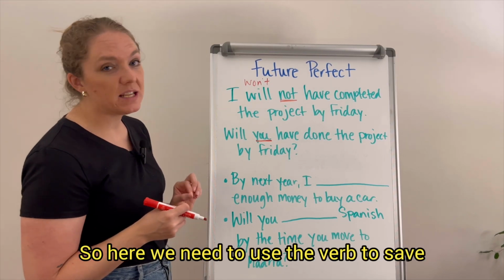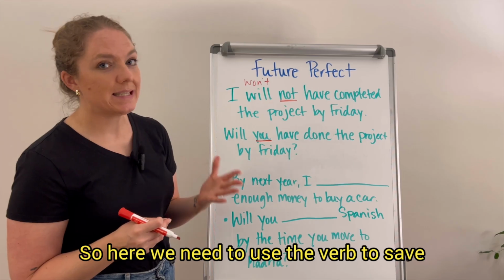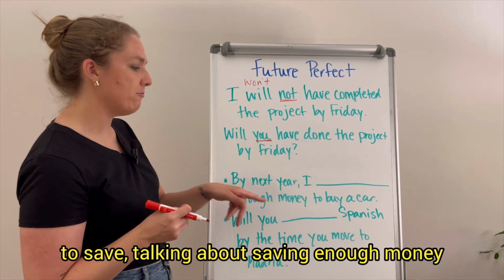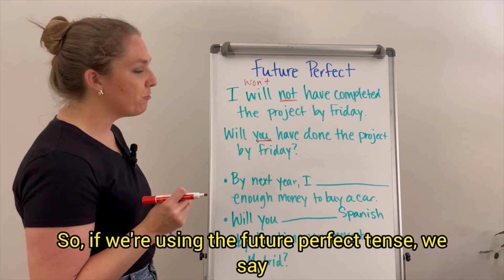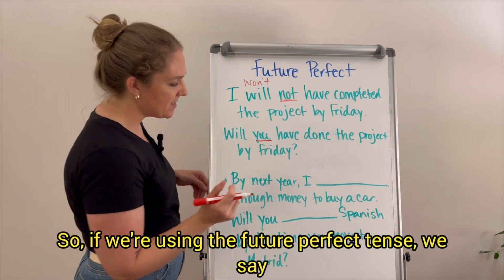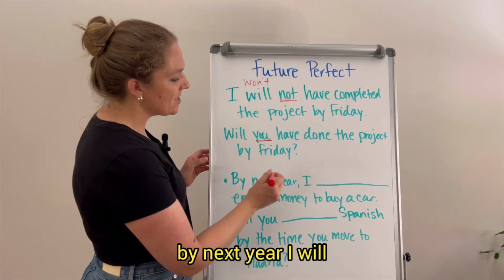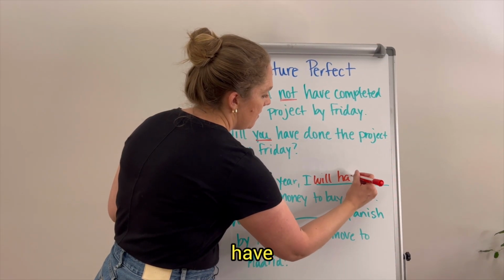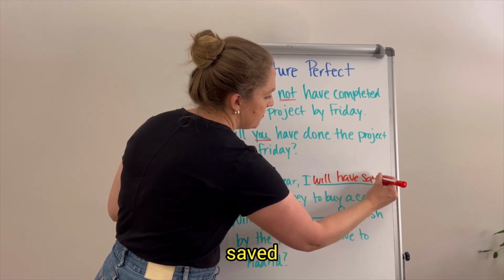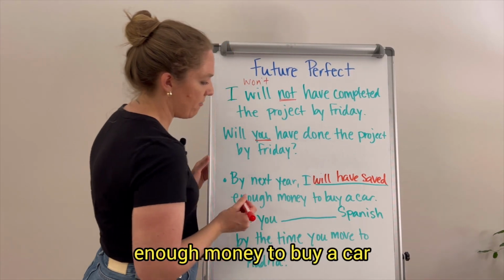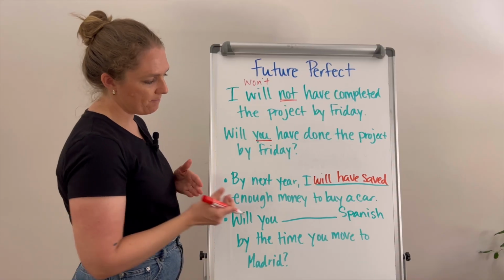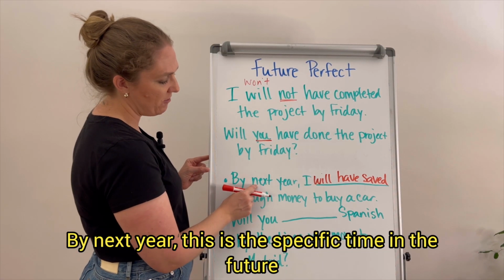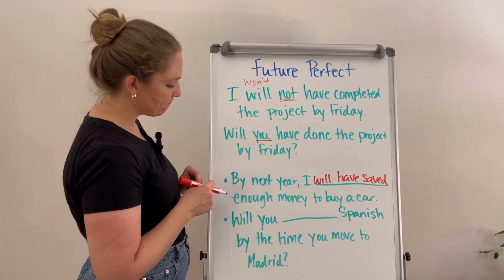So here we need to use the verb to save, talking about saving enough money. So if we're using the future perfect tense, we say, by next year, I will have saved enough money to buy a car. By next year is the specific time in the future.